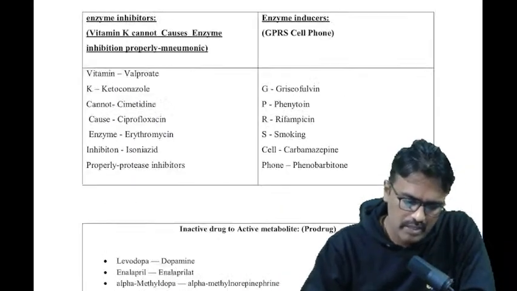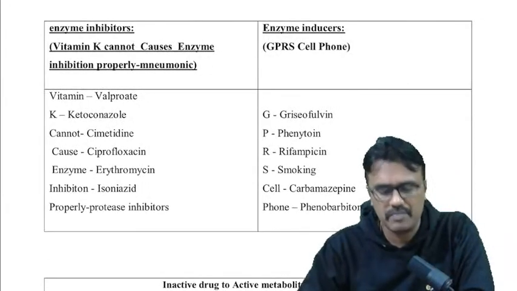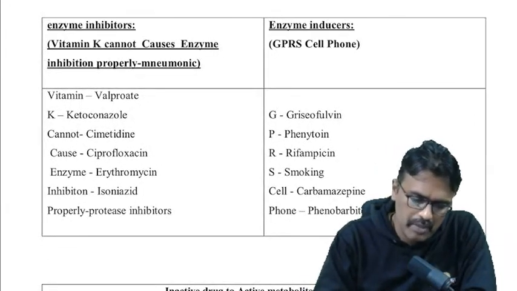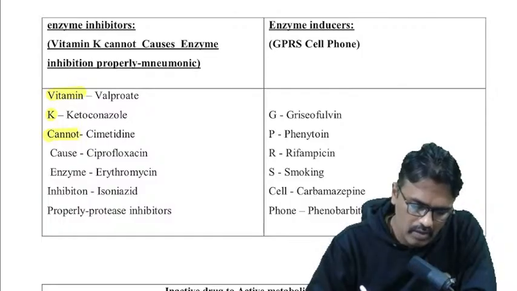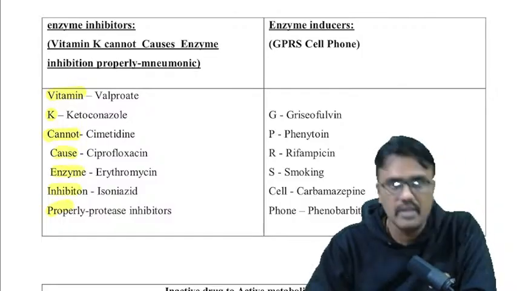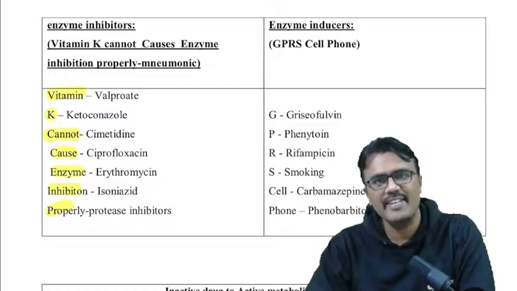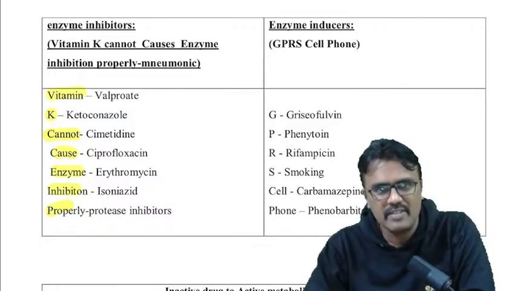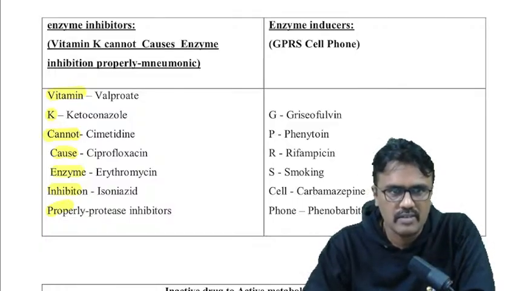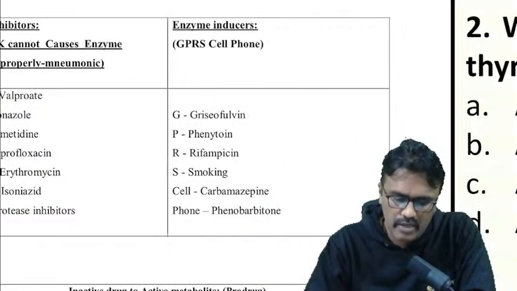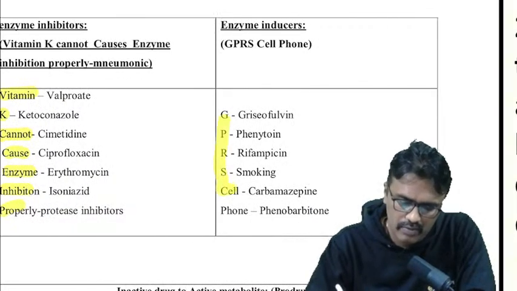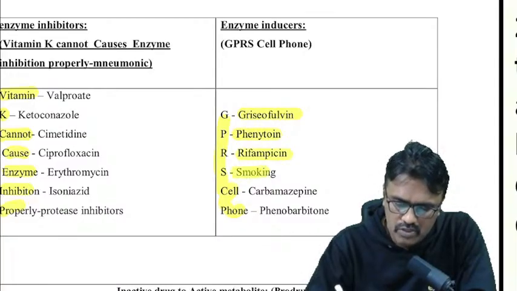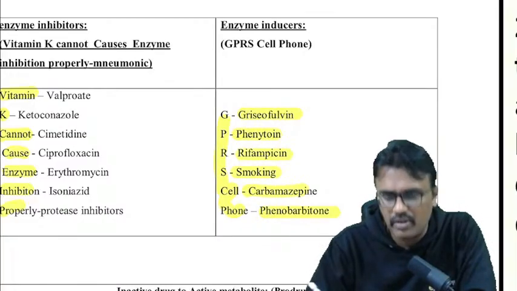Now we have a list of enzyme inhibitors and inducers for you. Inhibitors, you can remember by the mnemonic: vitamin K cannot cause enzyme inhibition properly. So V stands for valproate, K for ketoconazole, cimetidine, ciprofloxacin, erythromycin, isoniazid, and protease inhibitors. The inducers are GPRS cell phone: griseofulvin, phenytoin, rifampicin, smoking, carbamazepine, and phenobarbital.